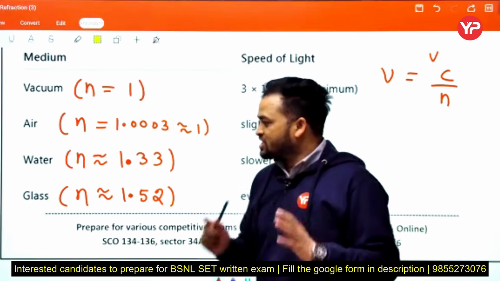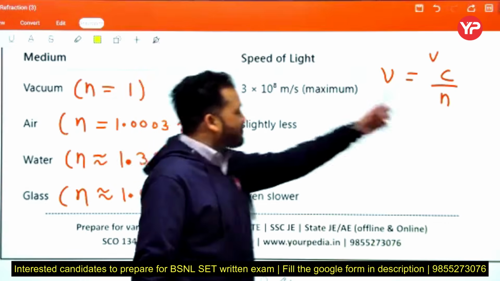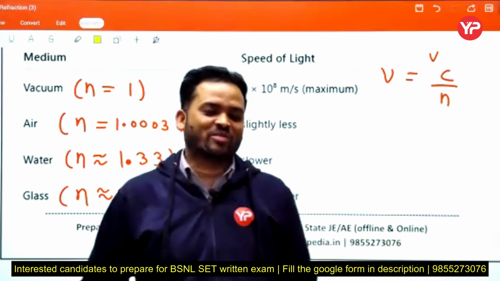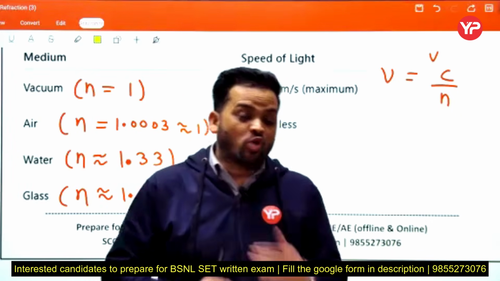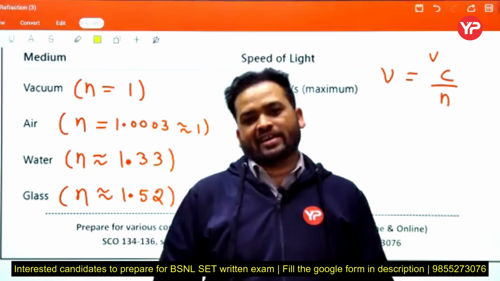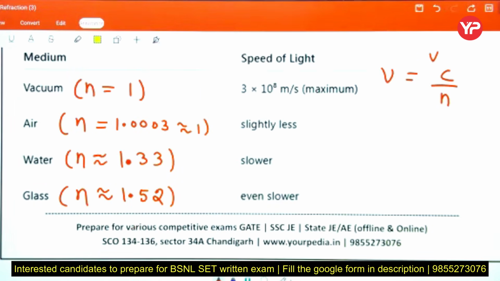Is this clear or not? So here we can say refractive index indicates the optical density of the medium, or how many times the speed is reduced as compared to the speed of light. Is this clear or not? Tell me. If this is clear, then give a thumbs up so that we understand.